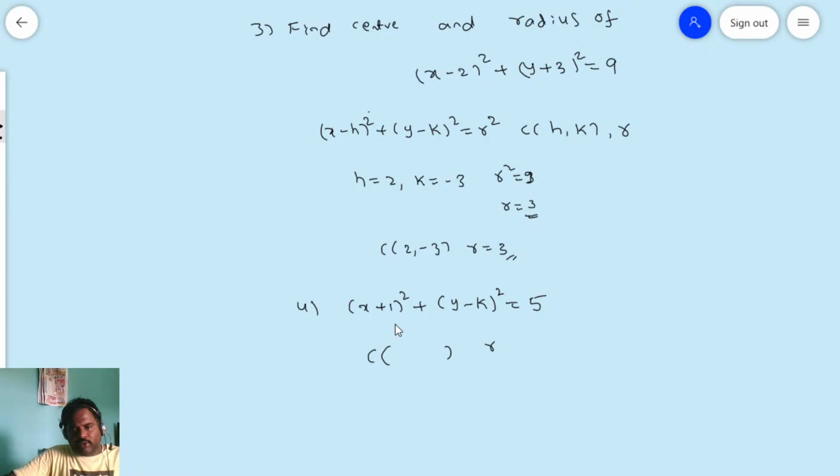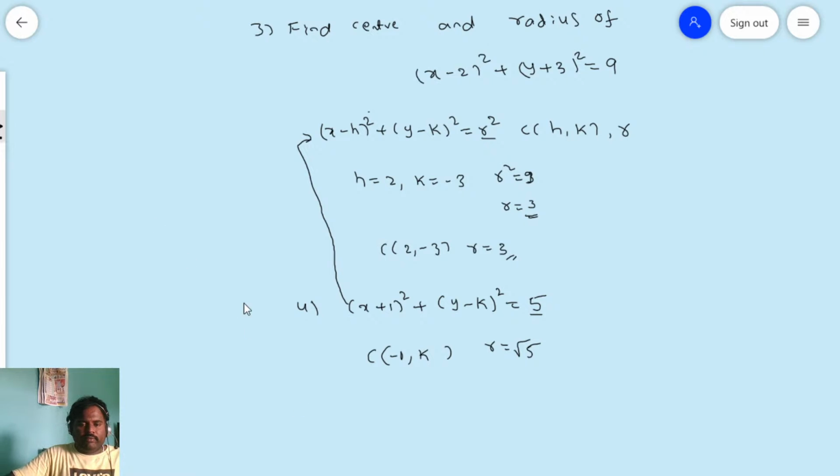Okay, now I am going to explain. Please verify with your answer. Here the given problem is in the form of x minus h whole square plus y minus k whole square is equal to r square. So in place of h, what do I have here? This is x plus 1, so minus h is equal to 1, so h is equal to minus 1. And y minus k is as it is, so k is equal to k. Now in place of r square I have 5, so r is equal to root 5. So this is the center and radius for the given problem.